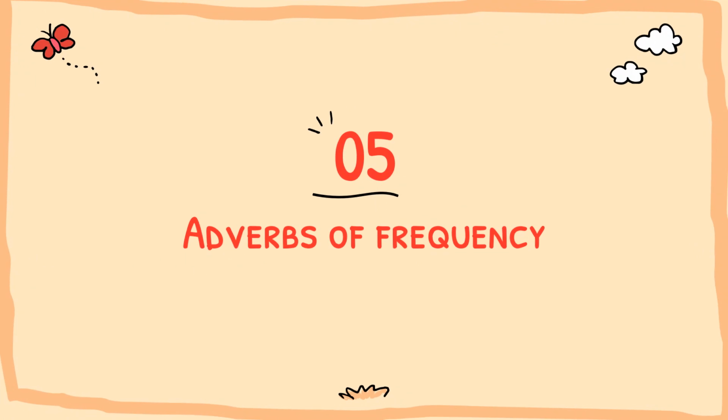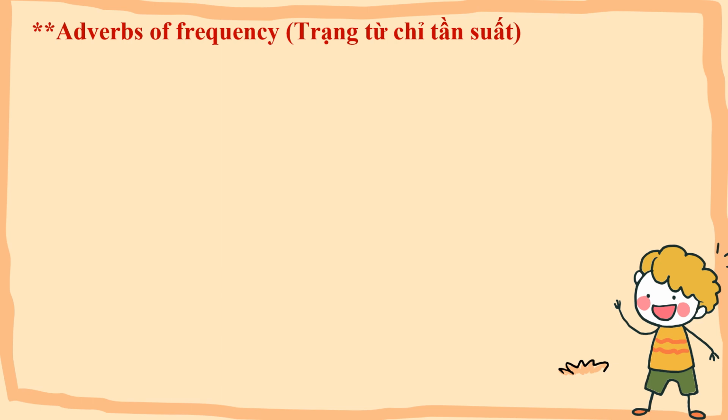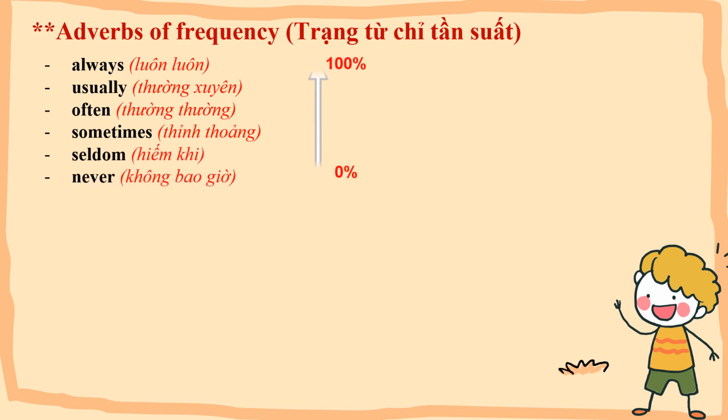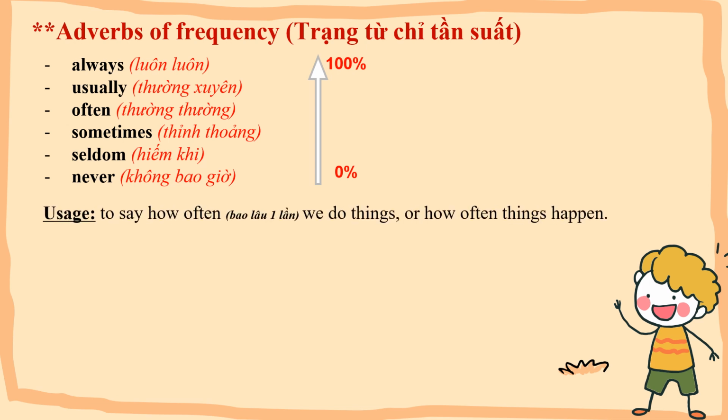Now we move on to part number 5, adverbs of frequency. So what are adverbs of frequency? We have some words like this: always, usually, often, sometimes, seldom, and never. Always is 100% and never is 0%. The adverbs of frequency are used to say how often we do things or how often things happen.